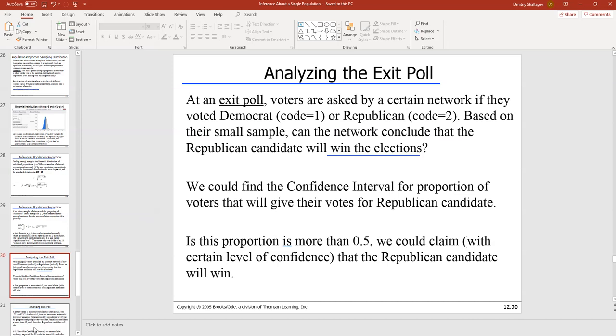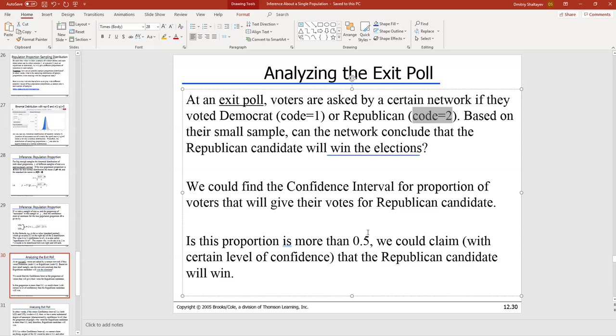So let's go ahead and give it a practical spin. So this is where the encoding is. I was looking in the wrong place. 1 stands for Democratic candidate and 2 stands for Republican candidate. So we conducted an exit poll and picked a number of people. How many people, the sample size, we don't know yet. It's all in the file right now. Based on this sample, can the network conducting the exit poll conclude that the Republican candidate will win the elections?